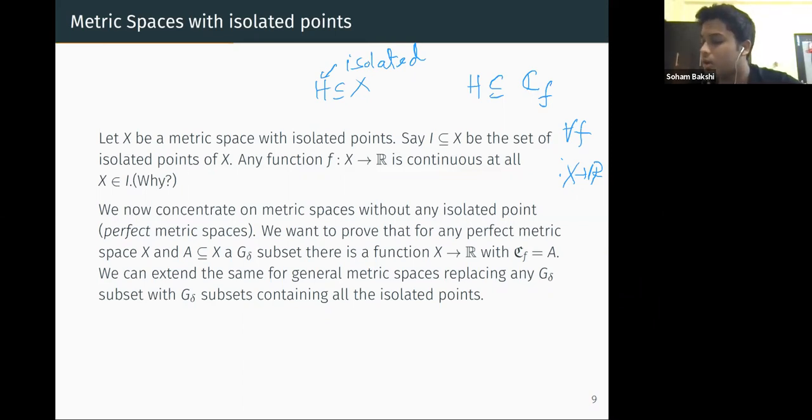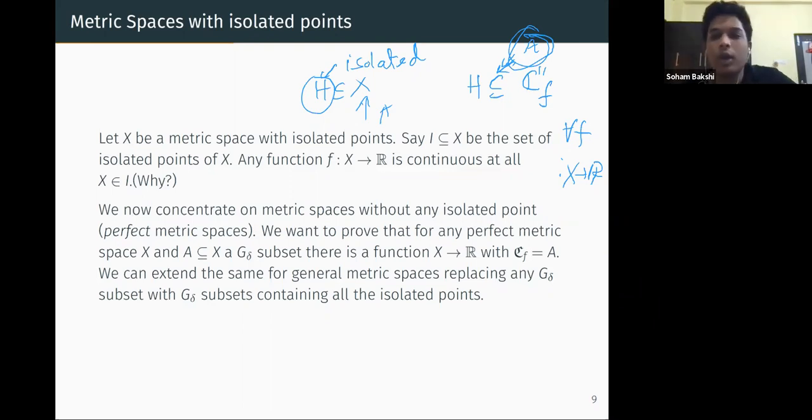So now if we take a G delta subset A here which doesn't completely contain this H, then we will not get any function from X to R for which C of f is equal to A, because A doesn't contain H. But this is a very trivial counterexample to the previous statement.